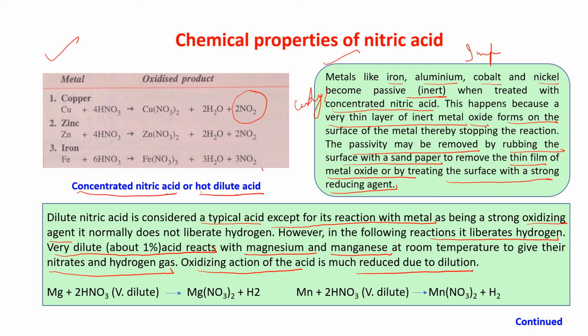If it is concentrated or if it is normal dilution, then it will act as an oxidizing agent, so hydrogen will not be produced. But if you make it very dilute, that is 1%, then it can react with magnesium to give you hydrogen. It can react with manganese to give you hydrogen. But it is very dilute, that is 1% dilution. Am I clear to you, children?